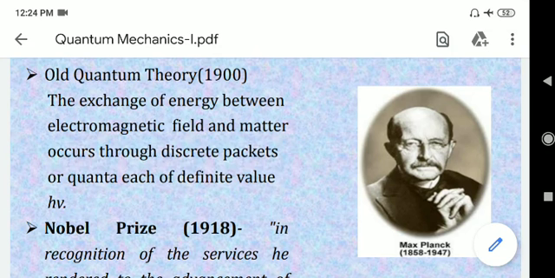Okay, so we will start another lecture on quantum mechanics. In the last lecture, we have seen some brief introduction about quantum mechanics. We have seen many areas in which classical mechanics fails, and hence we have to introduce a new kind of mechanics, that is quantum mechanics.